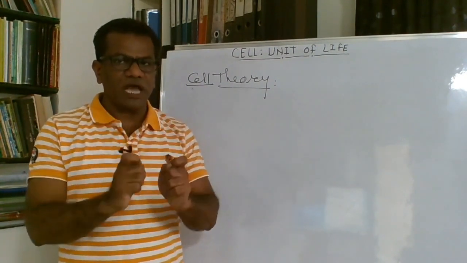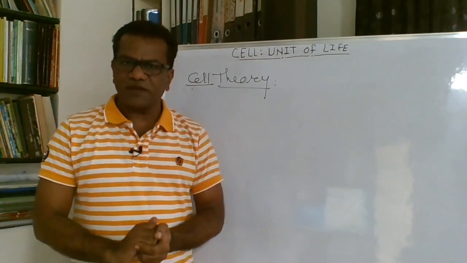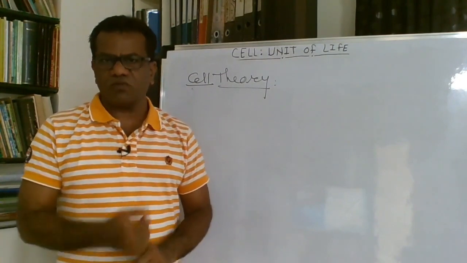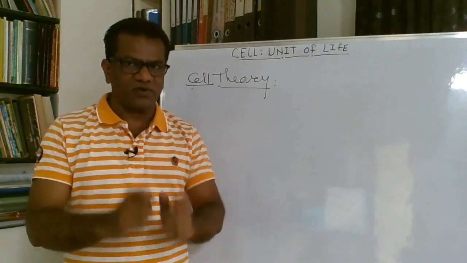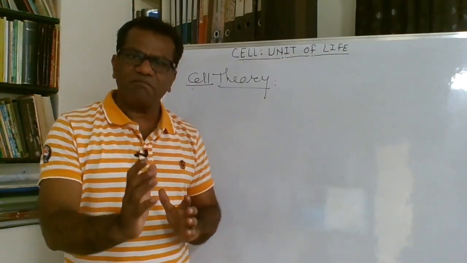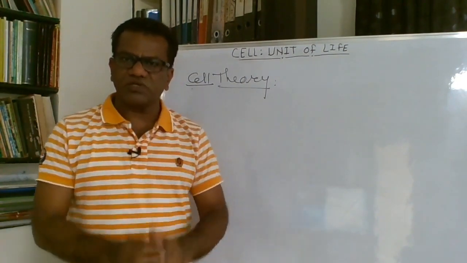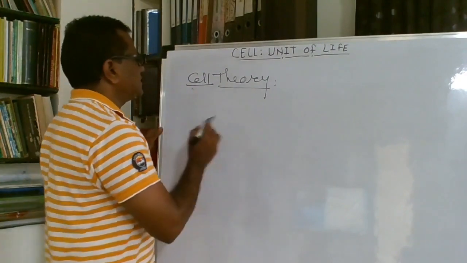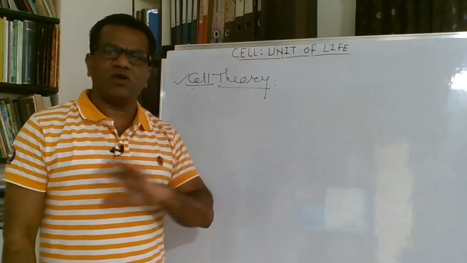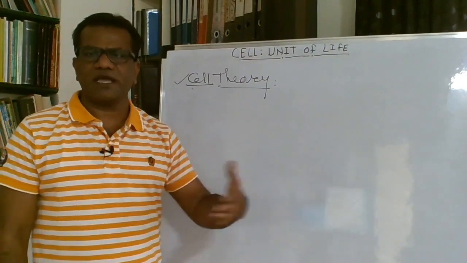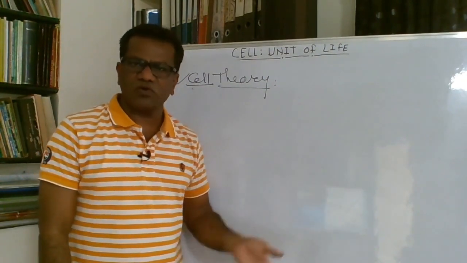They both were having dinner together in 1839, and at that time they started discussing their work. Whatever research work was done by them, they were sharing with one another, and they concluded that both of them were going on the same path. So they brought their work together, published it together, and formed it as a cell theory. They called it the cell theory, and they stated that all living organisms are made up of cells, and that the cell is the fundamental, structural and functional unit of life, etc.